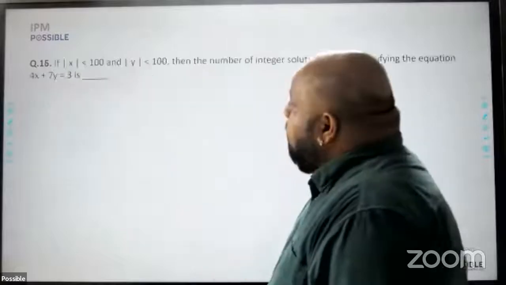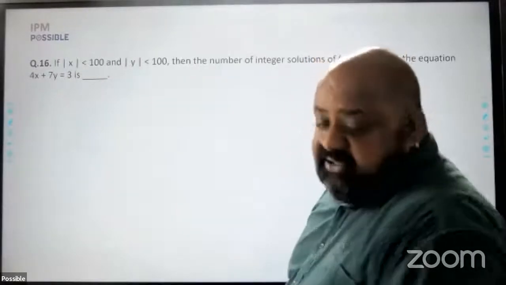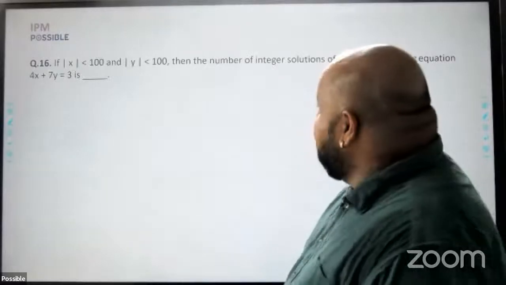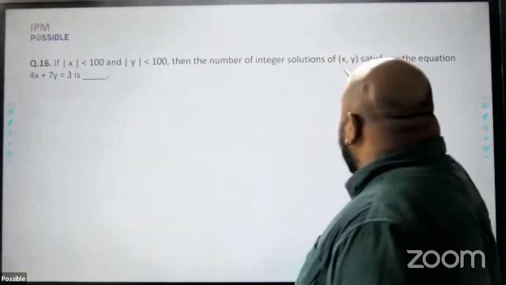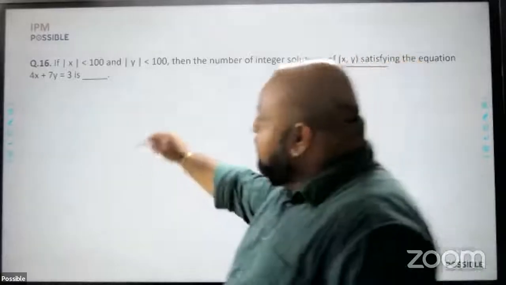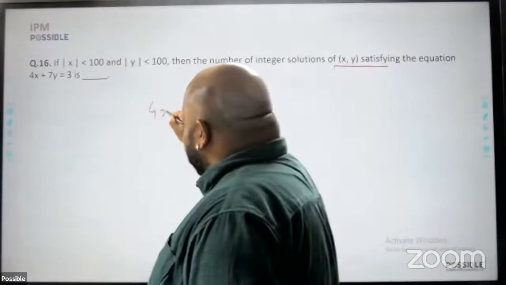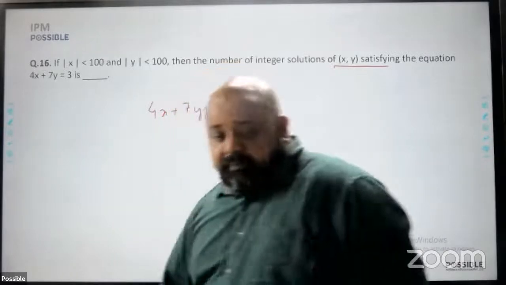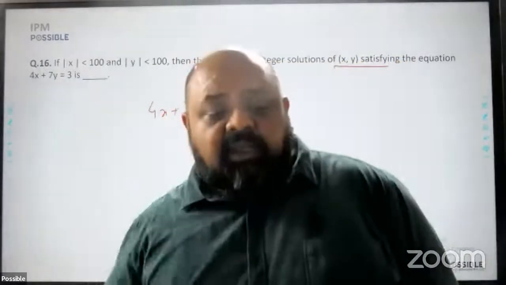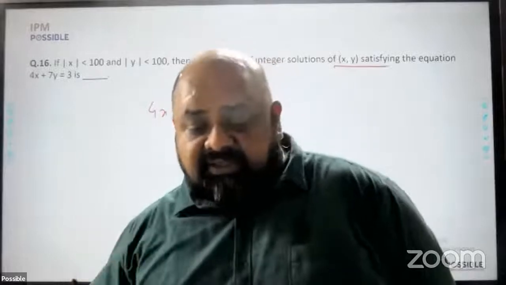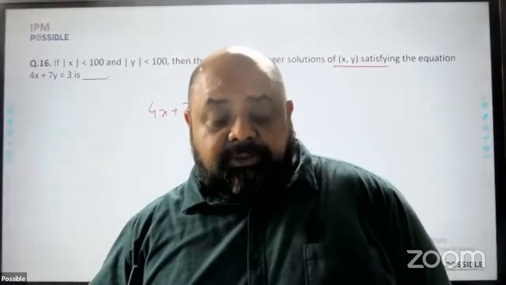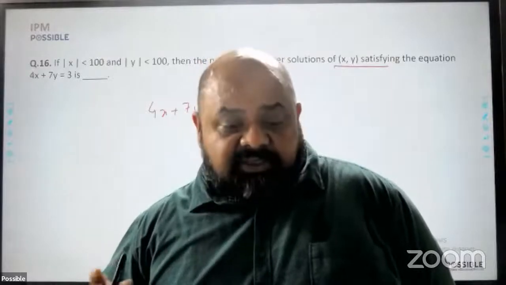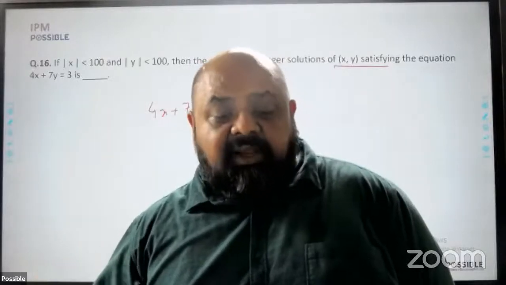Should have been attempted. If mod of x is less than 100, mod of y is less than 100, then the number of integer solutions of xy satisfying the equation 4x plus 7y is equal to 3. Now again, algebra question. When you start algebra, you would have done this. We initially talk about solving a linear equation in 2 variables, in 1 variable, things like that.